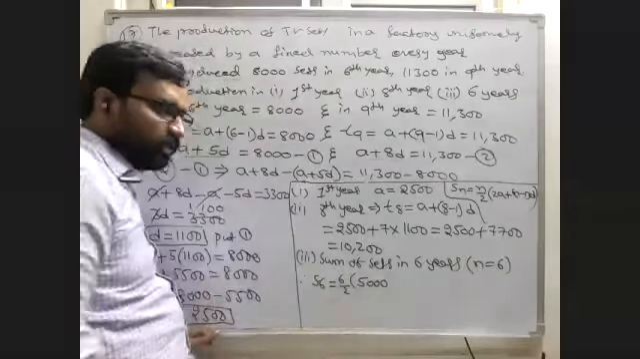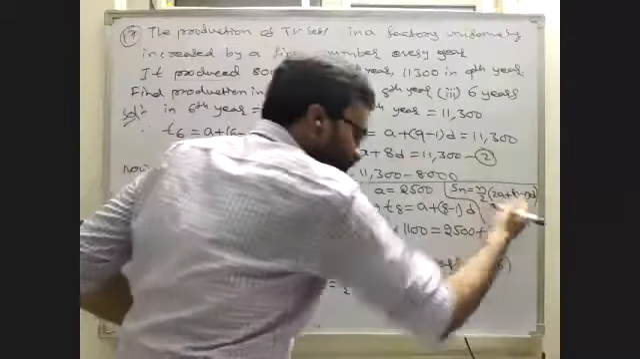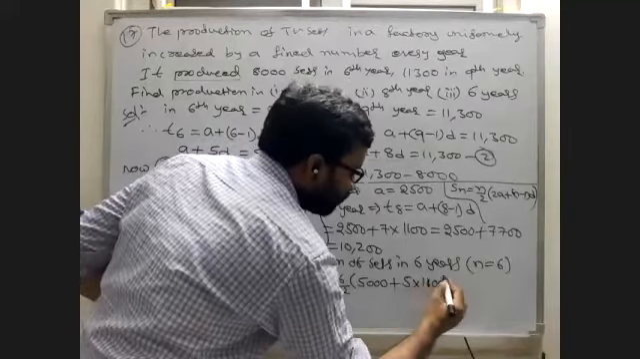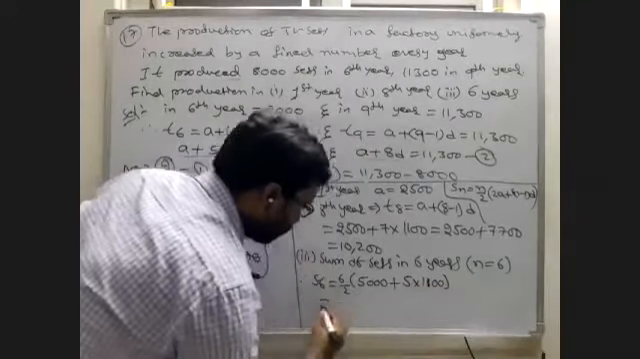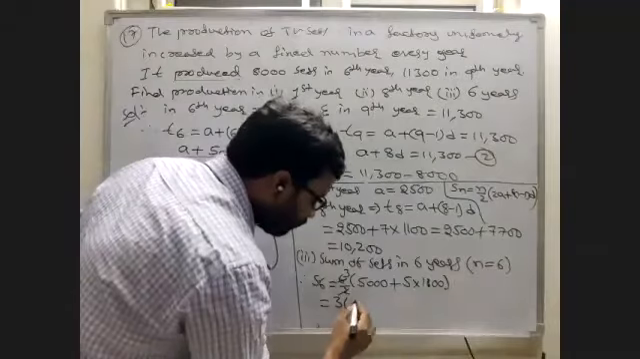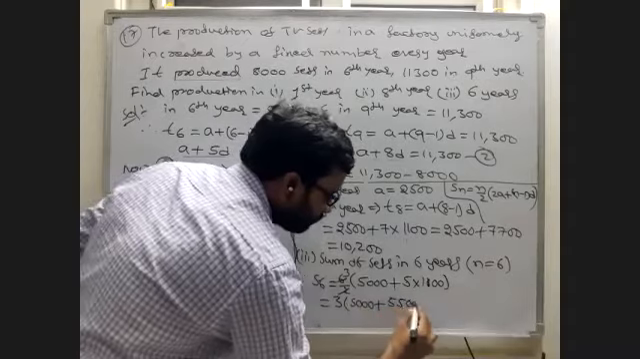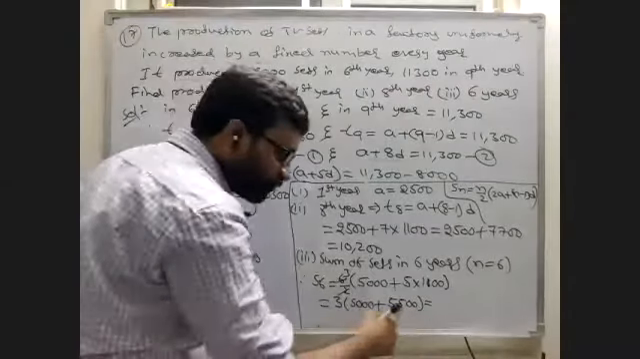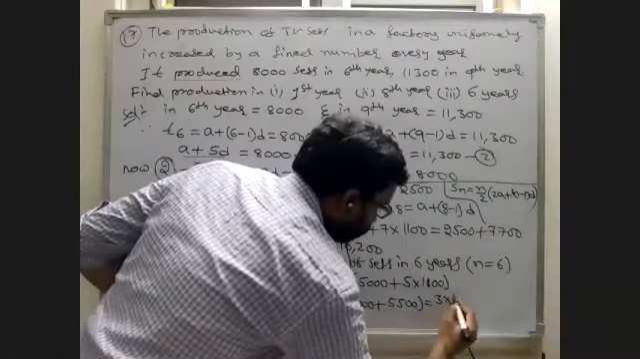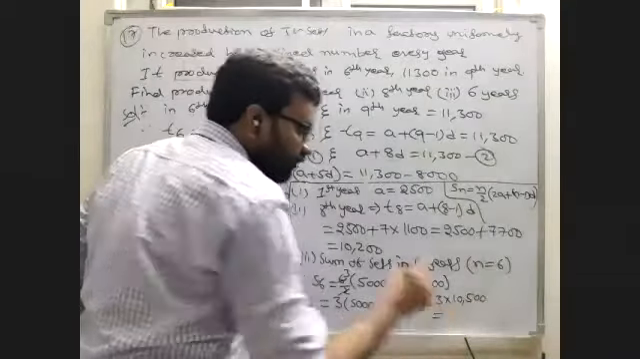If you have any doubt, you can ask me. 2a plus n minus 1. What is n? 6. 6 minus 1 is 5. 5 into d, what is d? 1100. Is equal to, 2 3s cancel, 3 into 5000 plus 5 into 1100, 5500. This is equal to 5000 plus 5500 will be 10,500 into 3. 3 into 10,500.